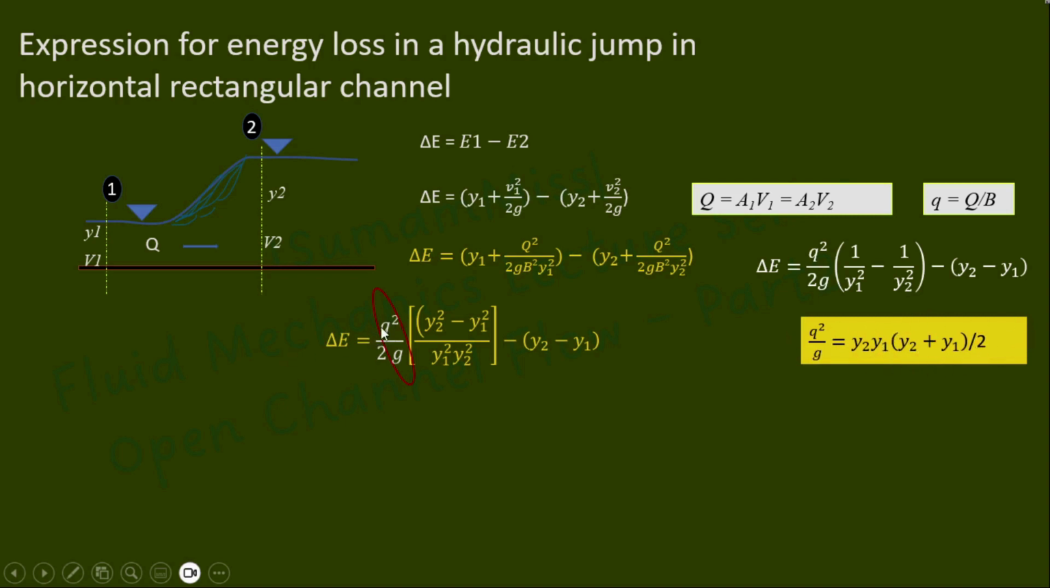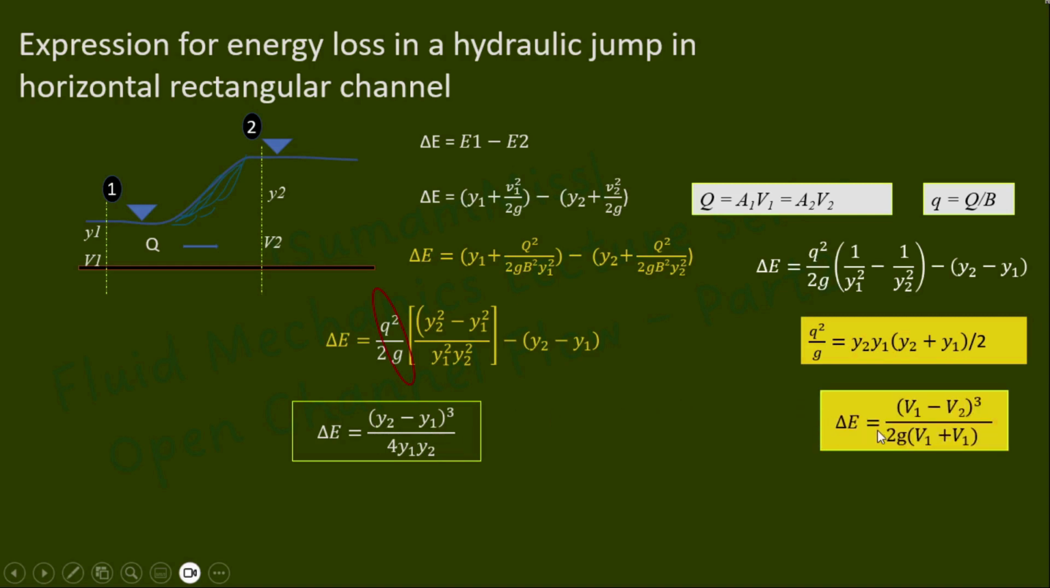So if you substitute q square by g equals y2 y1 into y2 plus y1 by 2, then this equation turns into delta E equals y2 minus y1 the whole cube divided by 4 y1 y2. So y2 and y1 are the flow depths after and before the jump. This equation can also be written in terms of velocity as delta E equals v1 minus v2 the whole cube divided by 2g into v1 plus v2. So you can use either of these equations for the computation of energy loss.